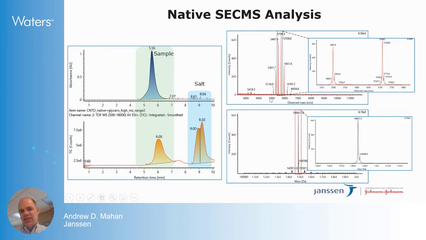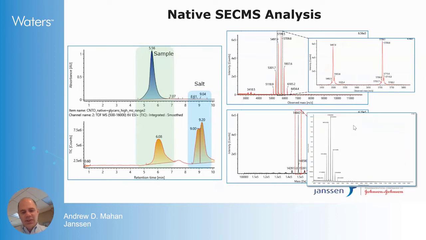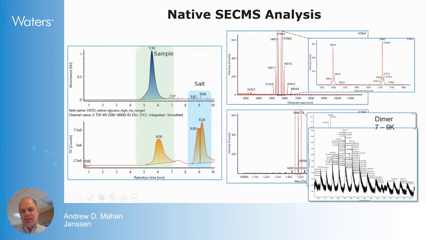And this charge envelope of the mAb is about 5,000 to 6,000, deconvolutes cleanly to within 1 Dalton of the expected mass. As we look a little bit closer, we're also able to see the dimer of the mAb, and this really shows the ability of the G3.